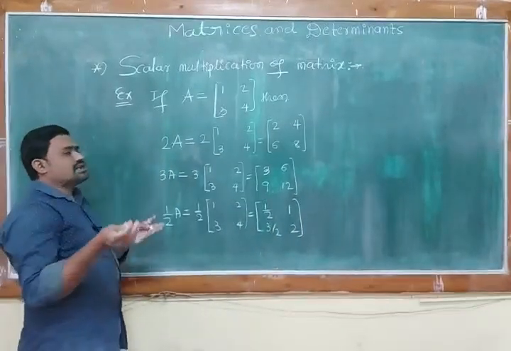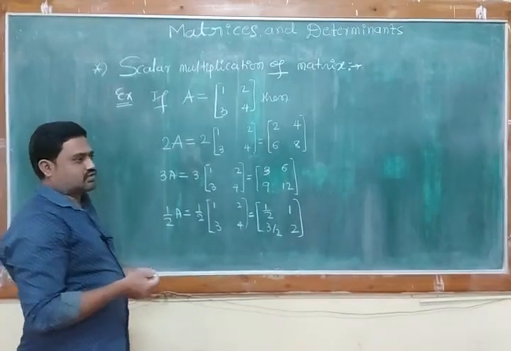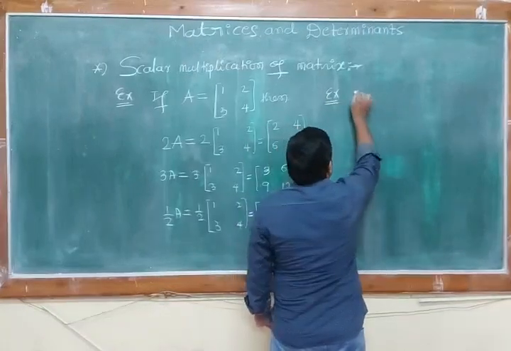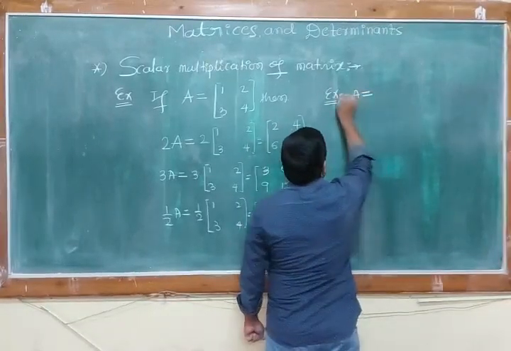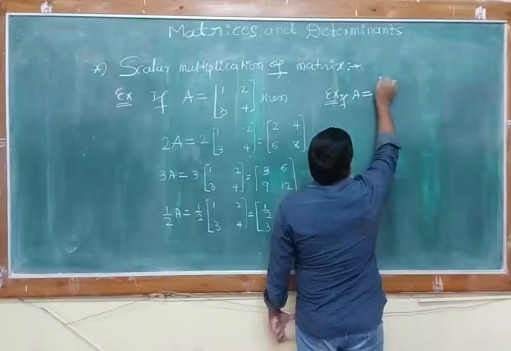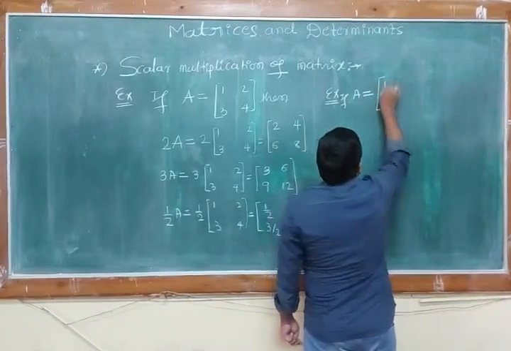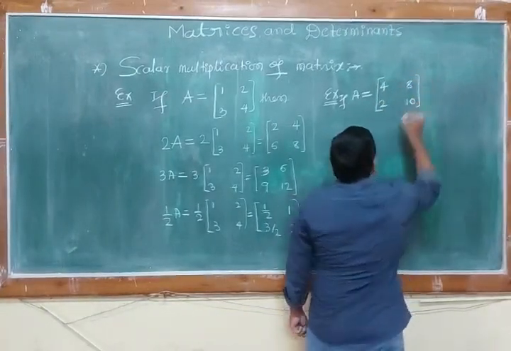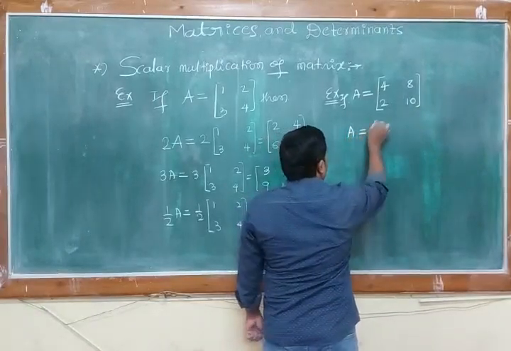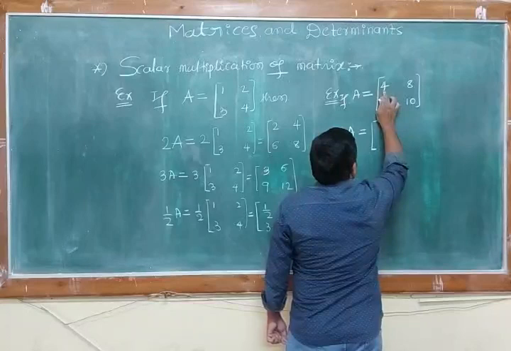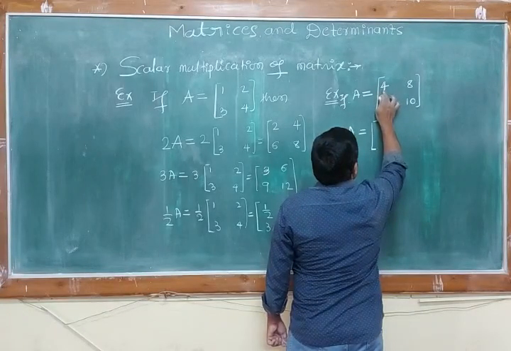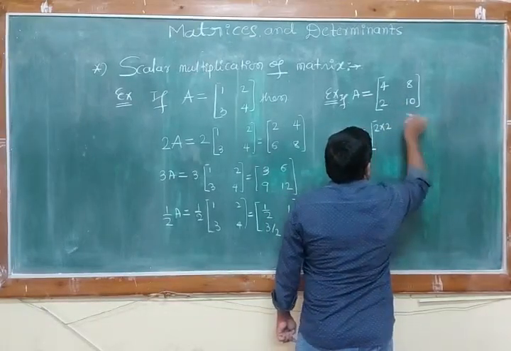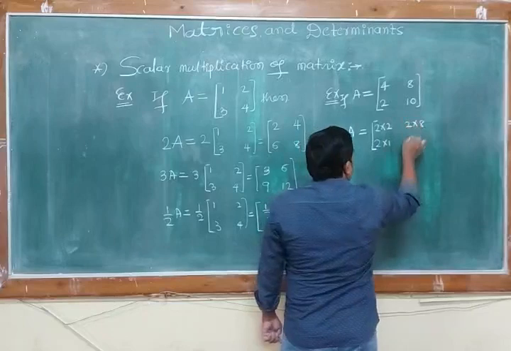Suppose there is a common factor, then we can take it outside also. How? One more example. If A is equal to some matrix, 4, 8, 2, 10. Here all the elements are multiples of 2. 2 2s are 4, 2 4s are 8, 2 into 1, 2 5s are 10.